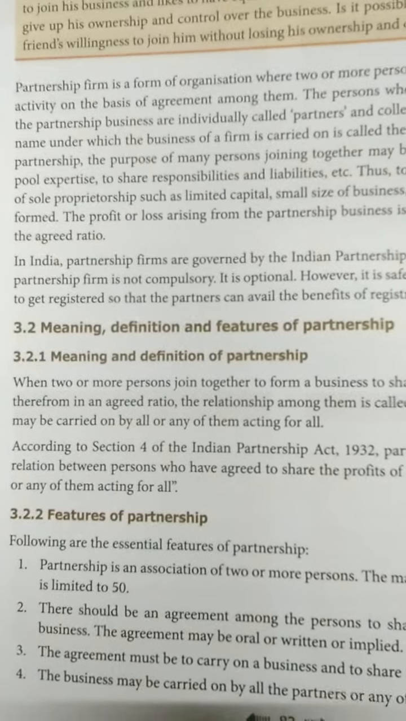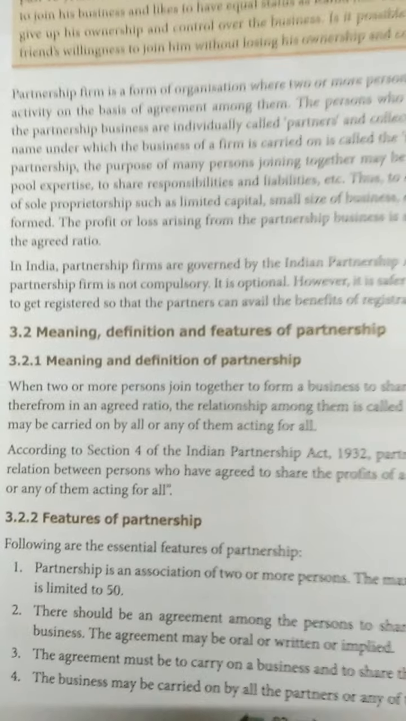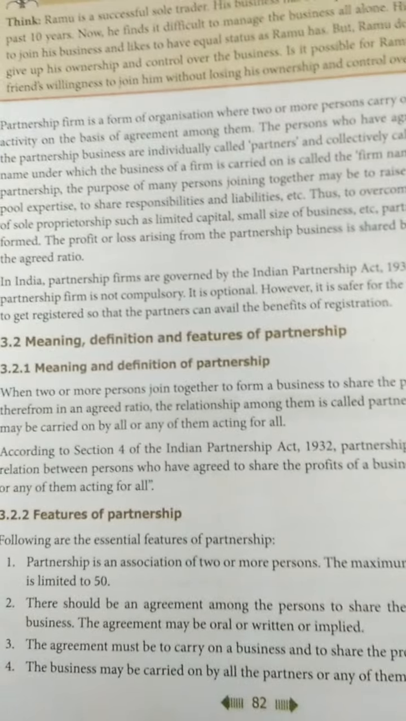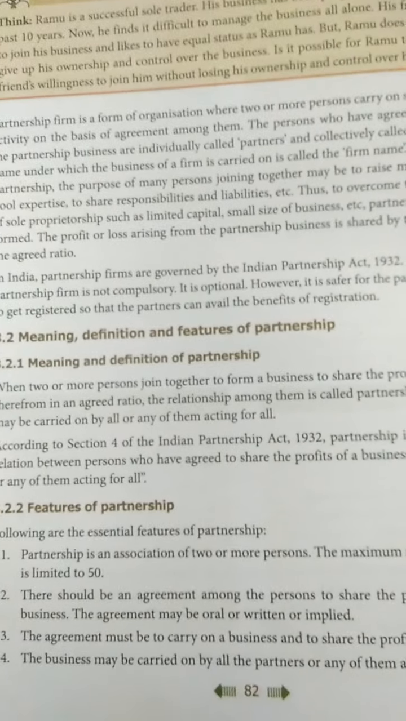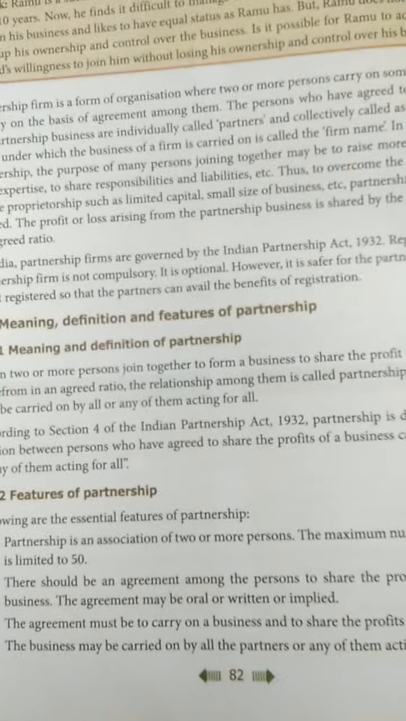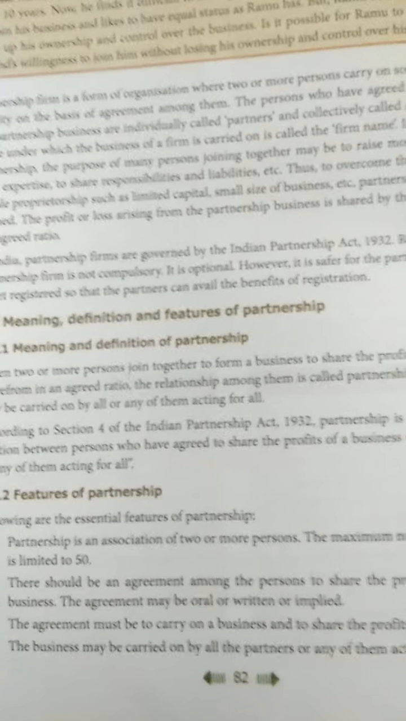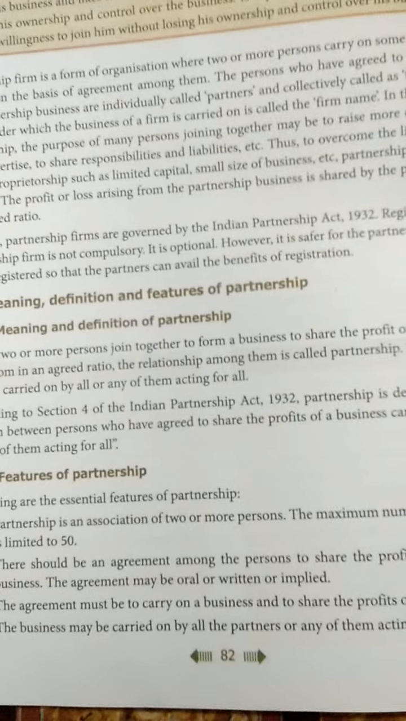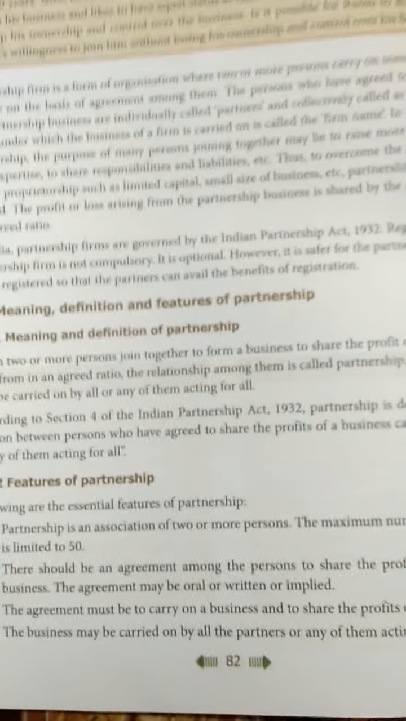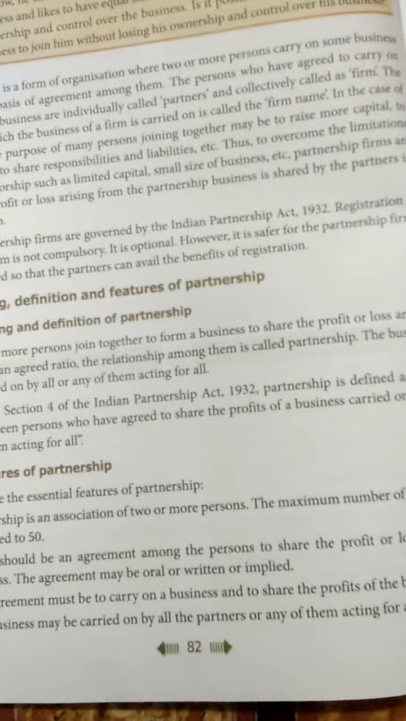See, already in 11th standard we have learnt about the different forms of business organization. After sole trader, partnership is the next type of business. Here, there are two or more persons who carry on the business based on an agreement. The persons who have agreed to carry on the partnership business are individually called partners and collectively called a firm. This is the meaning of the partnership firm. Now we are going to see it in detail.